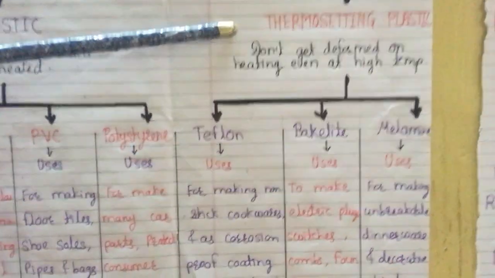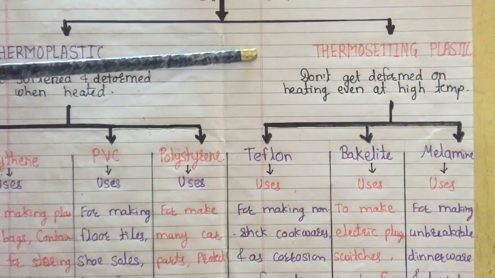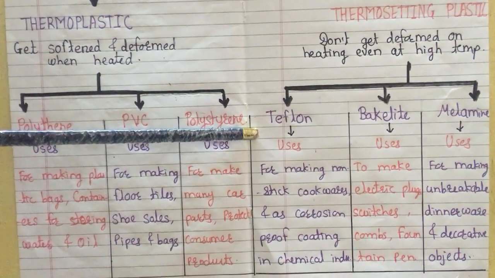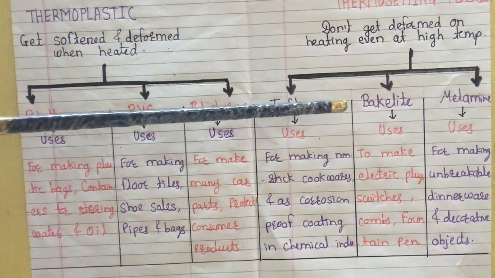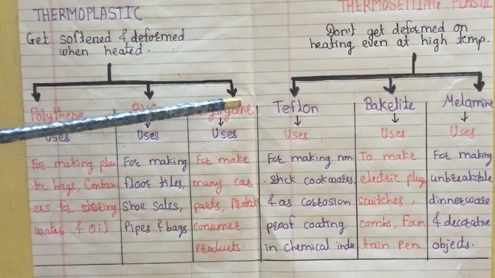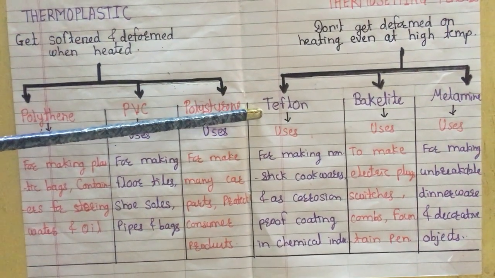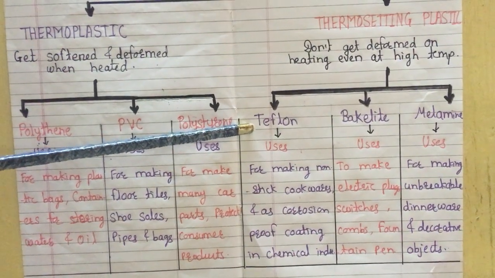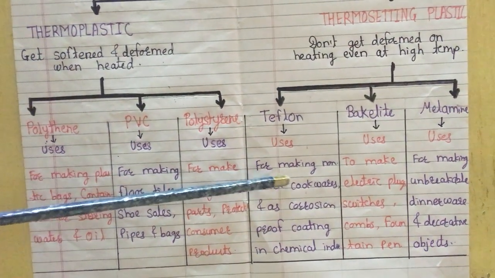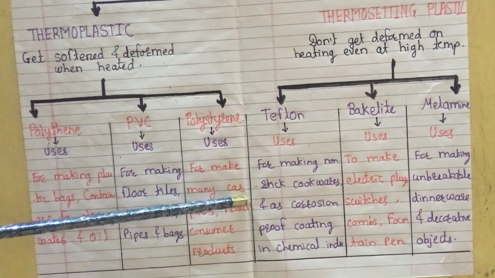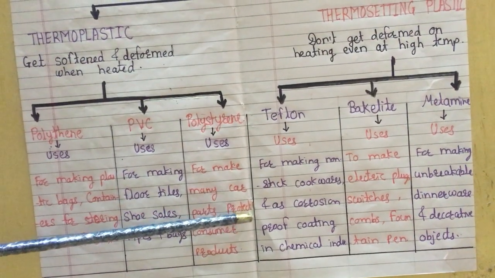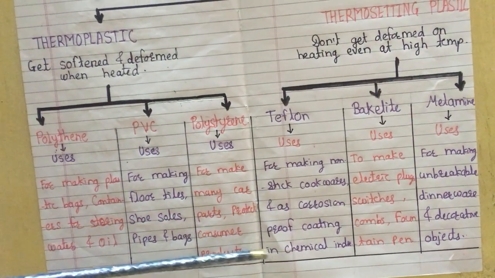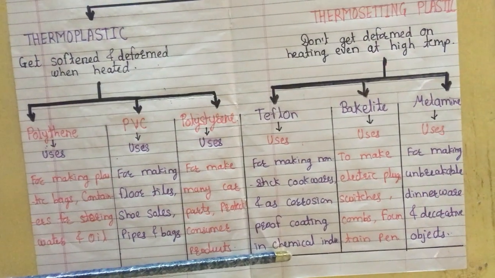The next type of plastic is thermosetting plastic. Which plastics are called thermosetting plastic? Teflon, Bakelite and melamine. Where is Teflon thermosetting plastic useful? It is used for making non-stick cookware and corrosion-proof coating in the chemical industry.